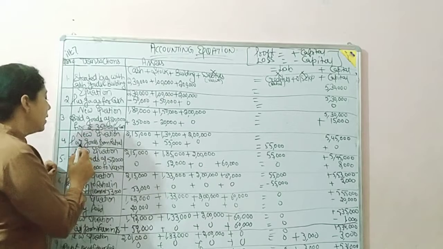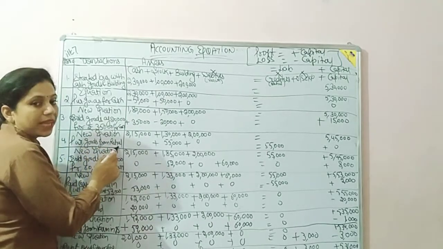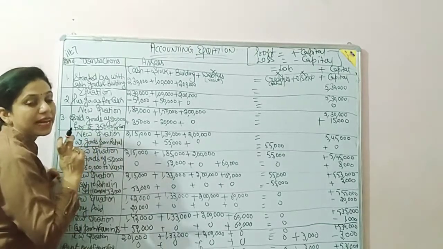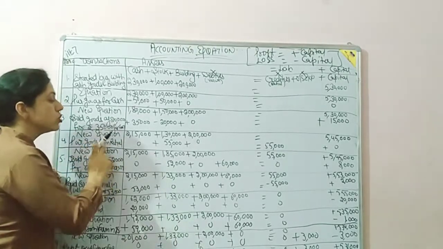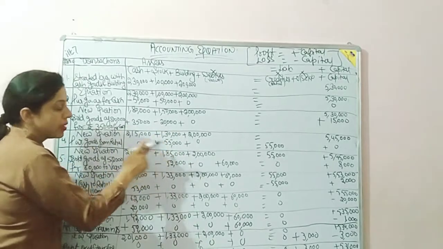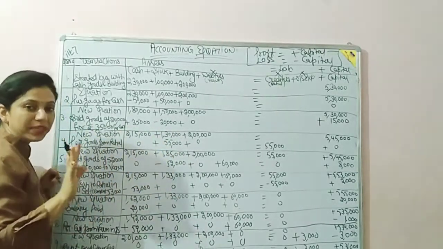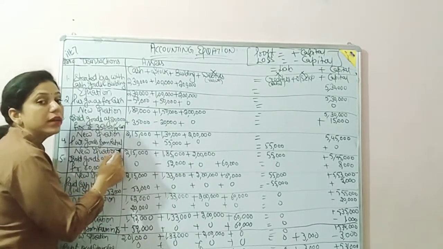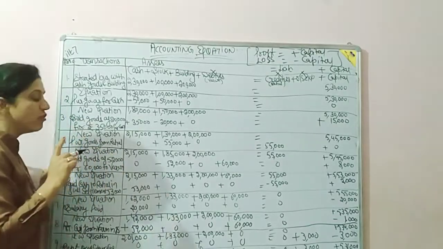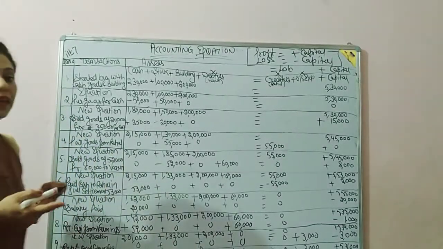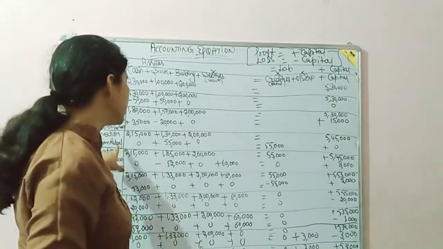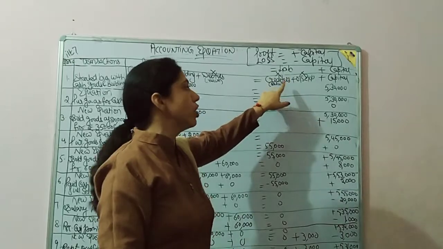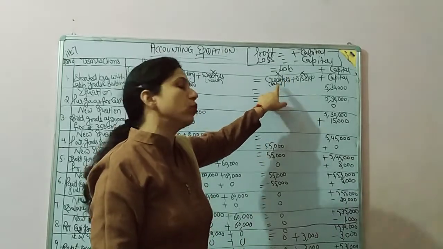Next is: purchased goods from Rahul. As cash is not mentioned here, that means it is a credit purchase. So goods are coming, so plus in stock, but cash is not given, that means liability increases. This person Rahul is called a creditor, because when the firm has to pay some amount to someone, he is called a creditor. So Rahul will be written under the heading liability, creditor. You can also put the name Rahul in small letters.